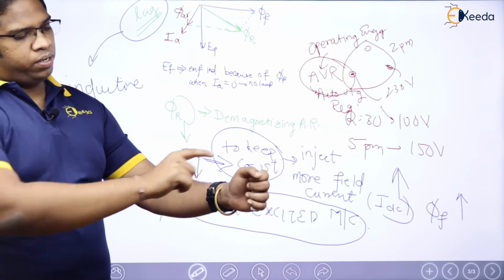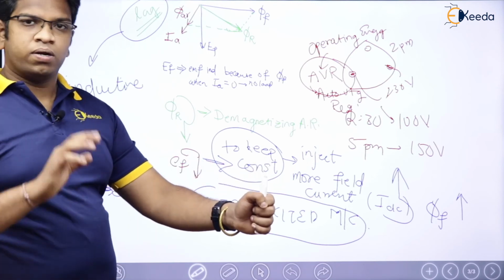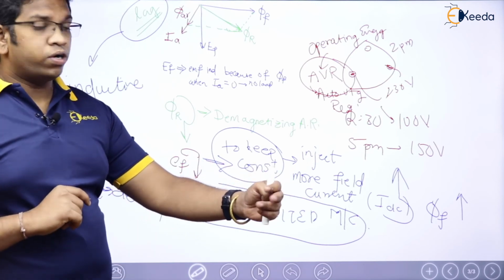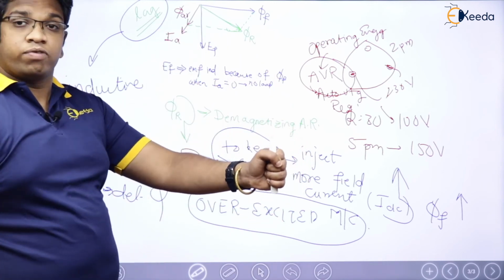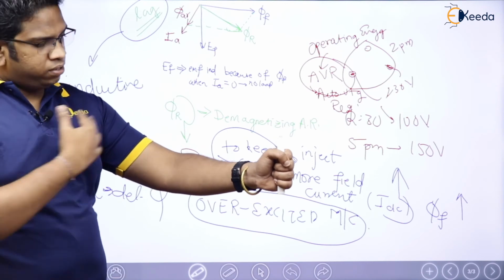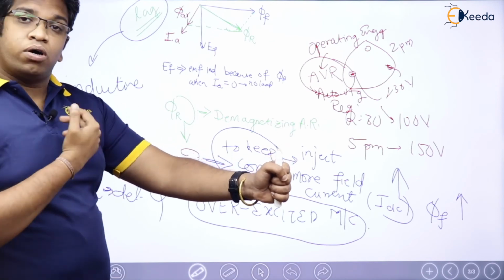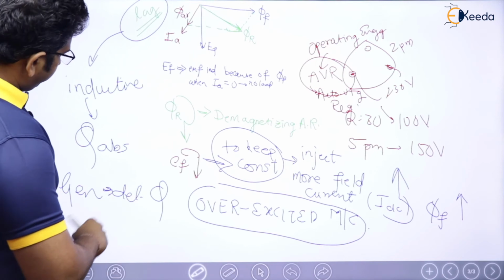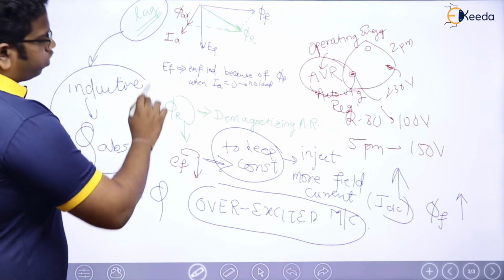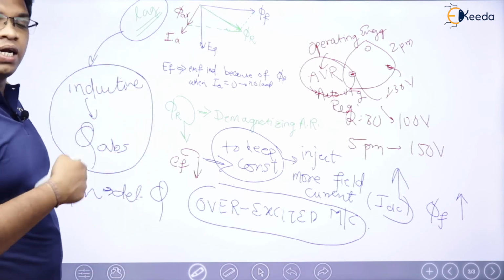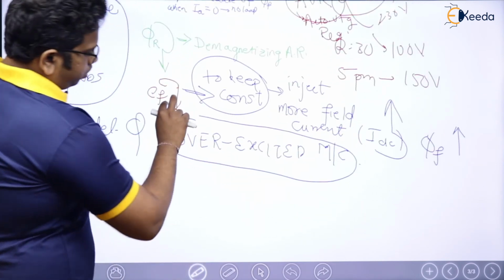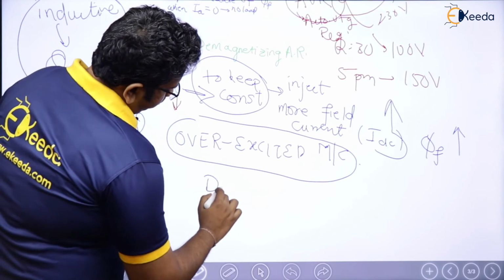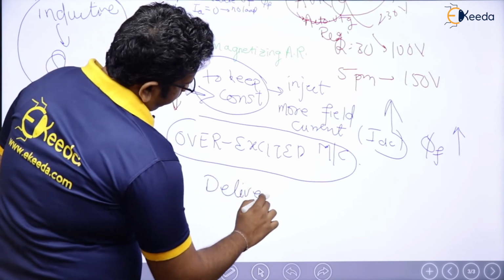Now, for example, if it is a capacitive load, a leading load, then what is going to happen there? It is going to deliver reactive power, which means the generator is supposed to absorb the reactive power. So in this case, inductive load is absorbing Q, which means the generator has to supply reactive power.